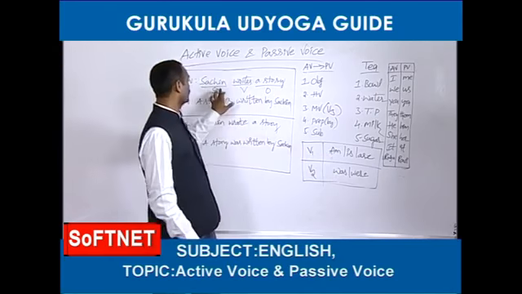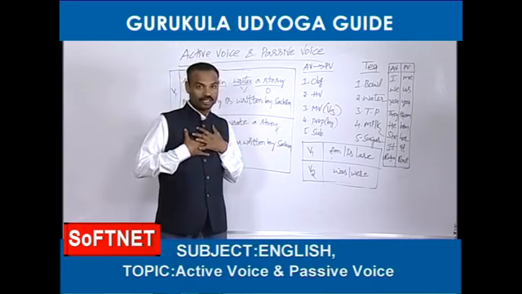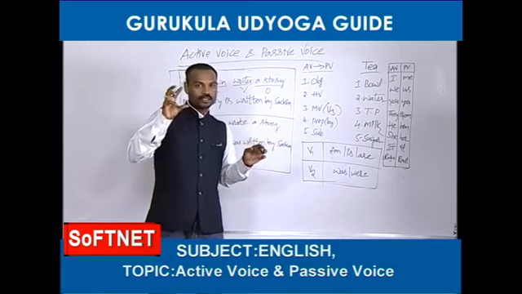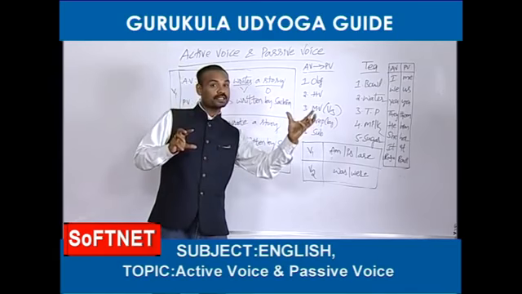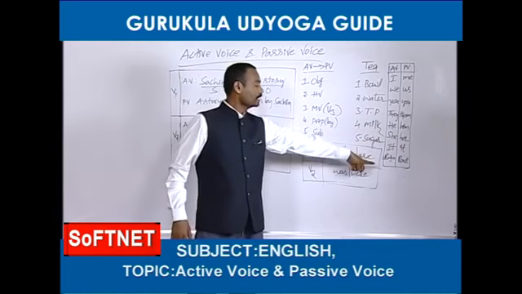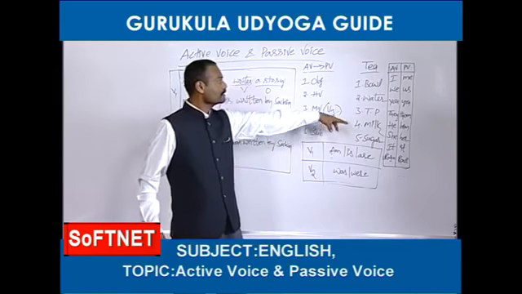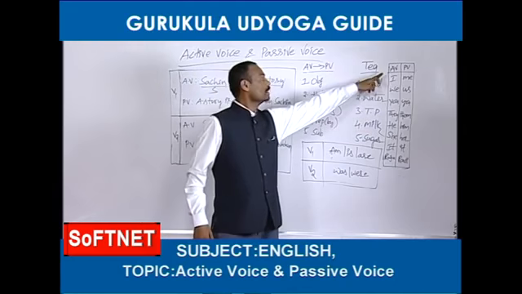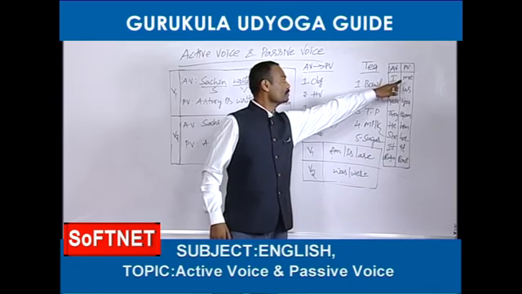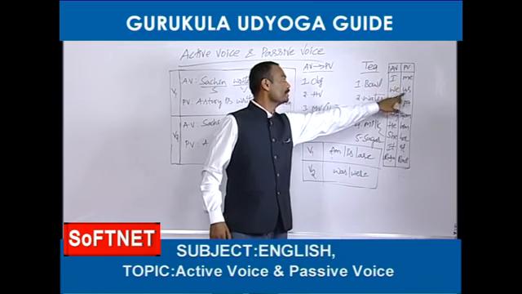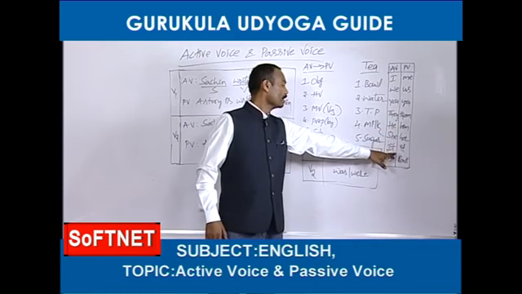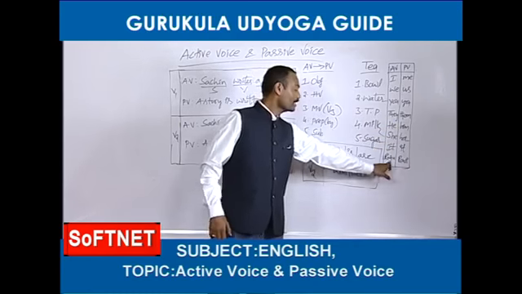Okay. For example, Sachin likes me. Imagine that I have written one example. Sachin likes me. Here me is the object. Me becomes I. I have written a list here of changes in pronouns, friends. Active voice, passive voice. When the active voice contains I, that should be changed into me. I becomes me, we becomes us, you becomes you, they becomes them, he becomes him, she becomes her, it becomes it.